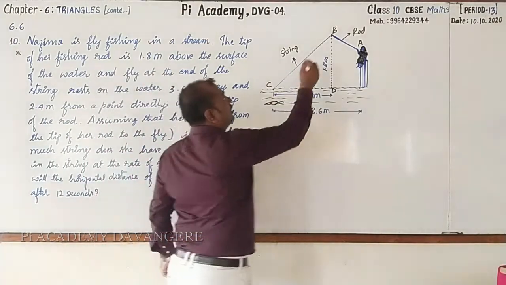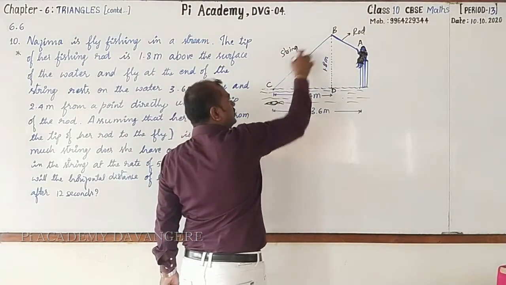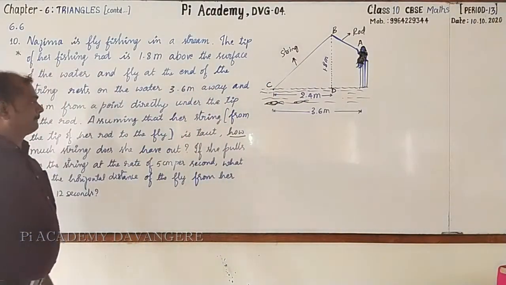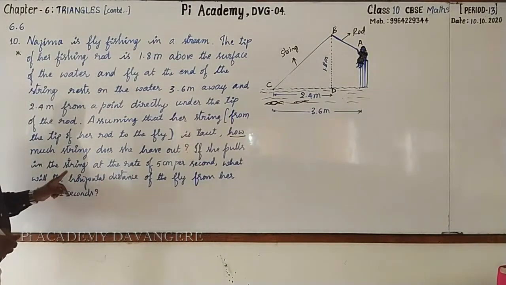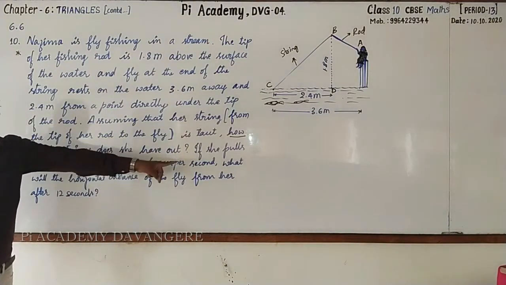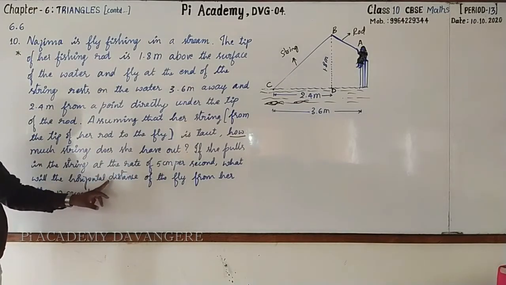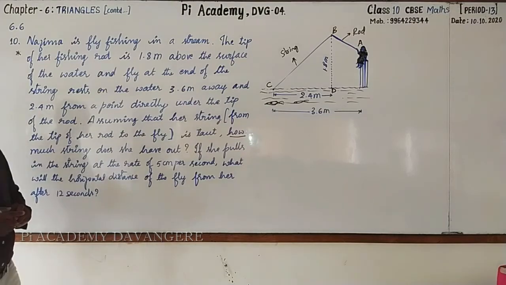That means, look here, you are going to find out the length of the string, nothing but BC. Next, the second sub-question. If she pulls the string at a rate of 5 centimeter per second, what will be the horizontal distance of the fly from her after 12 seconds?